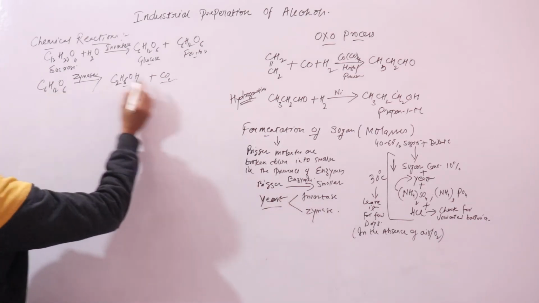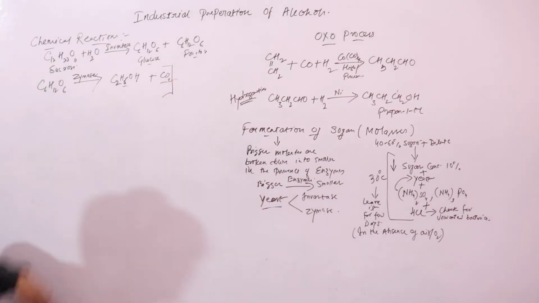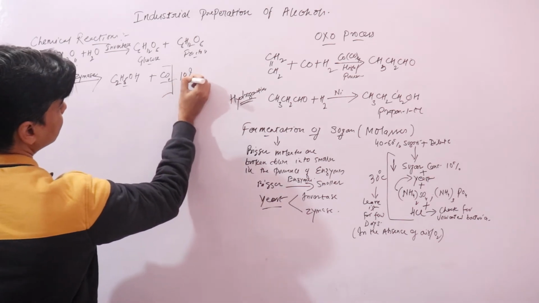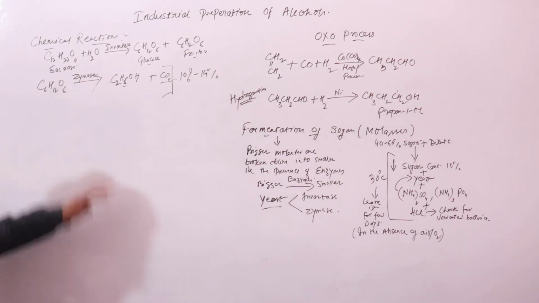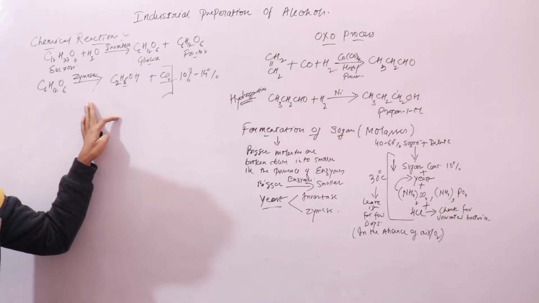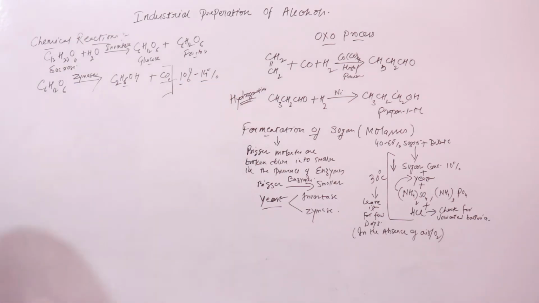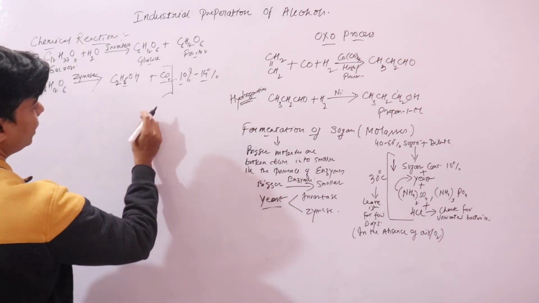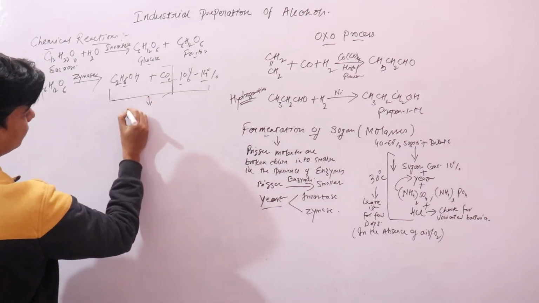Now, when the concentration of this alcohol reaches 10% to 14%, the action of zymase would be inhibited. That means the reaction will stop, right? When the concentration of alcohol goes to 10 to 14%, what you get is the fermented liquid, where you have this ethanol.